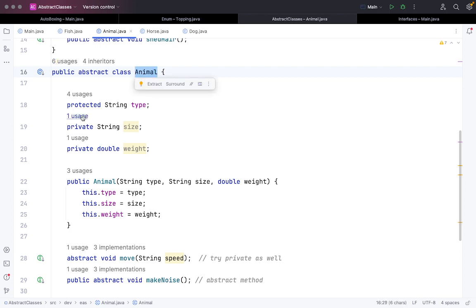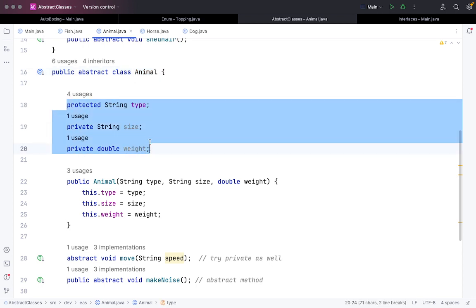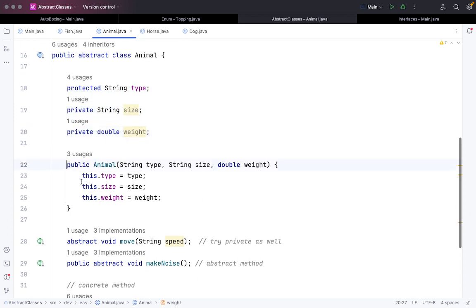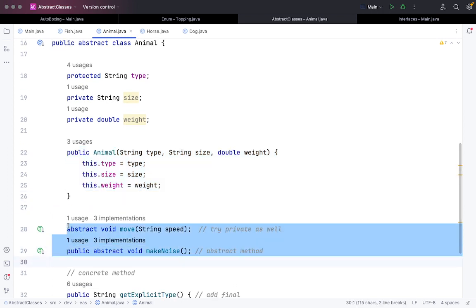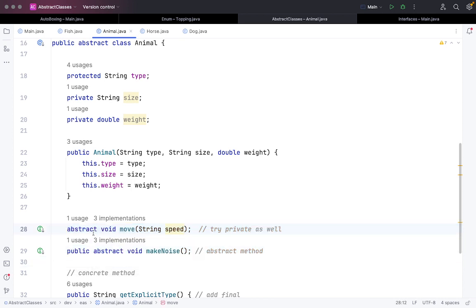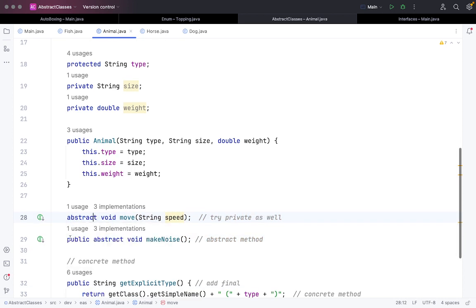Now an abstract class can have its fields, similar to any class, of private or protected type. It will have its own constructor as well. But the difference here is something called an abstract method, that is abstract void move or abstract void make noise. These are the abstract methods. I'm declaring them, but I don't have a body for them. And we have to use the abstract keyword obviously to make it explicit that it's an abstract method, but by default it is public.